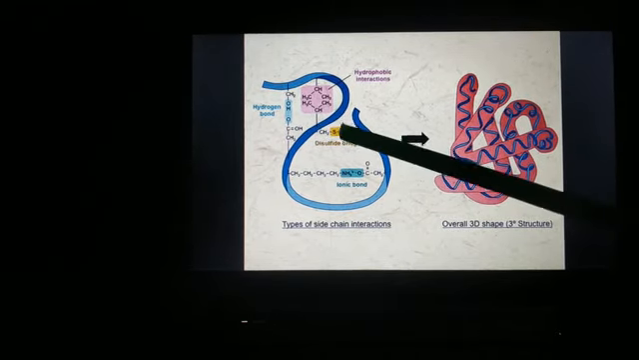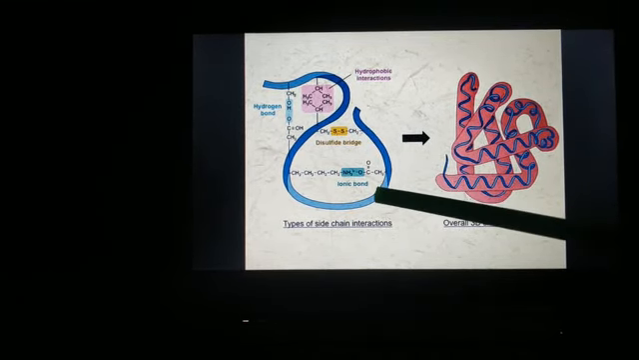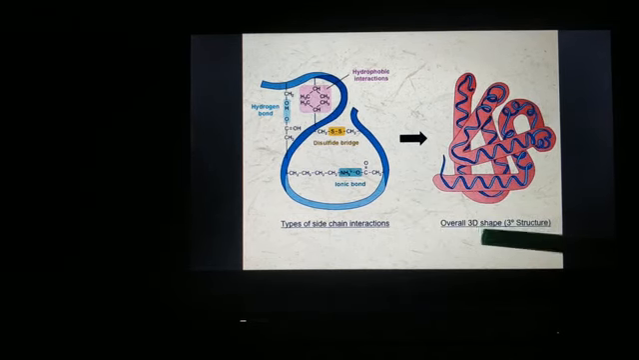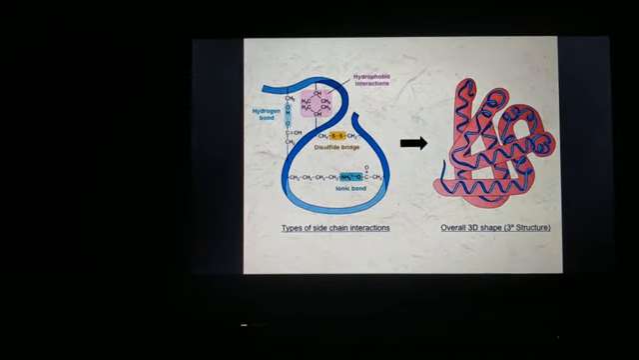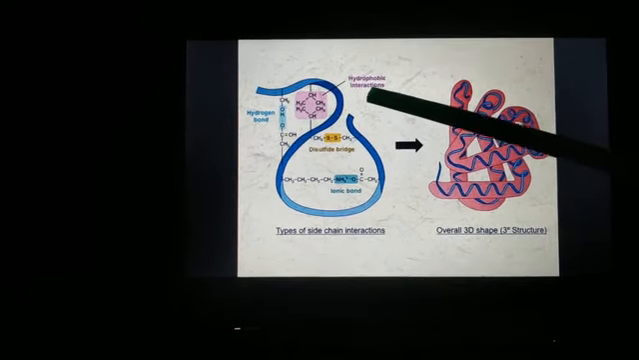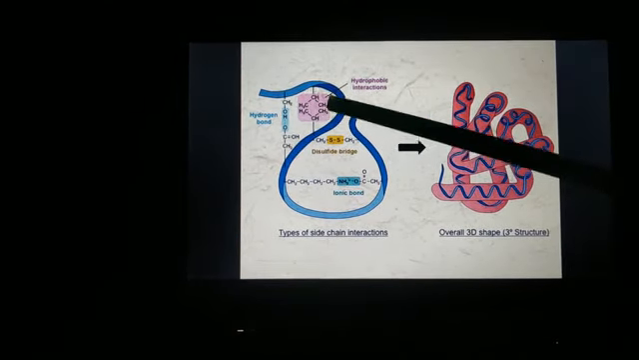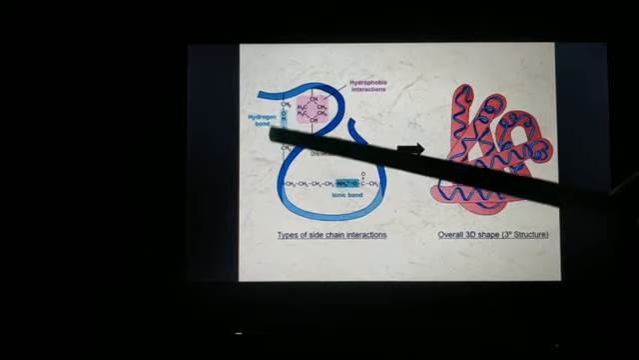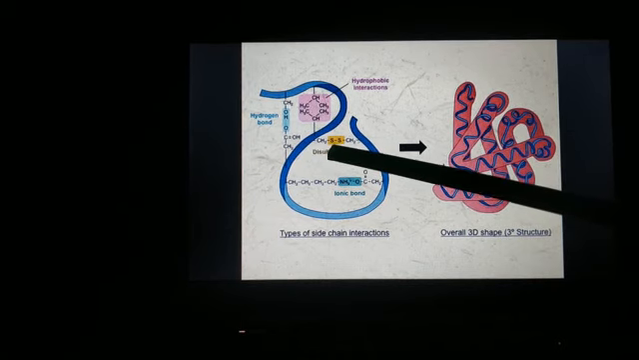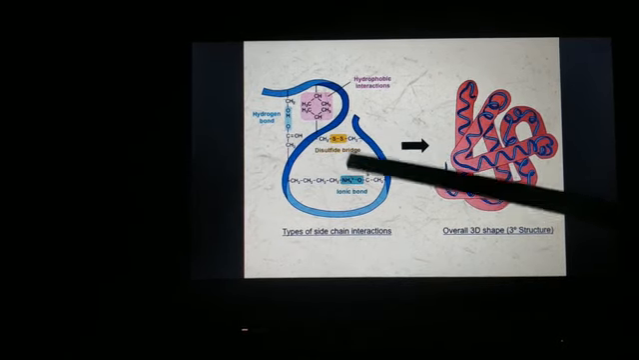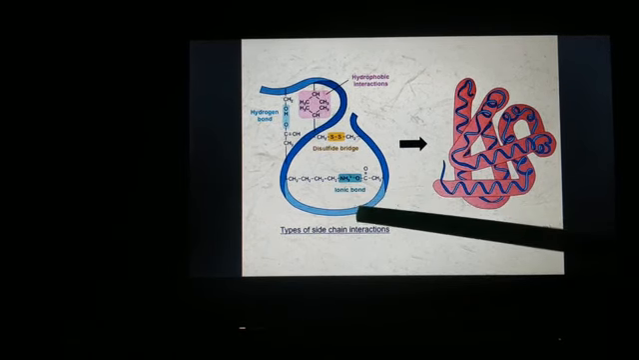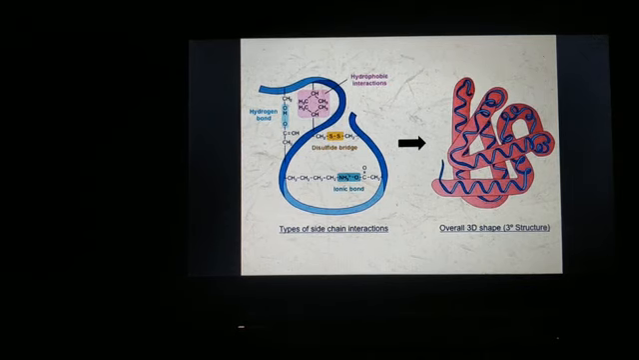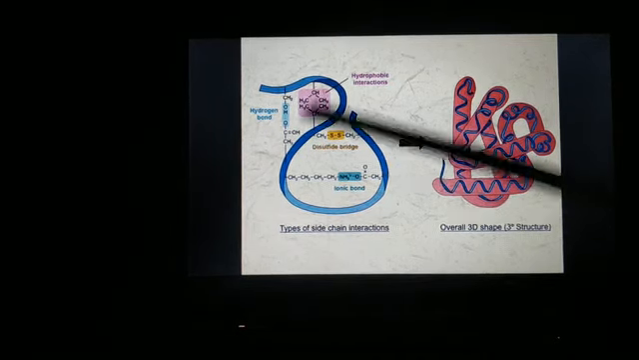See here, the secondary structure gets folded and we get a three-dimensional shape, which is the tertiary structure. Here you can see various types of interactions such as hydrophobic interaction, then hydrogen bond, then we have disulfide bridges and ionic bond. So these bonds are present in tertiary structure. The tertiary structure is stabilized by all these bonds.